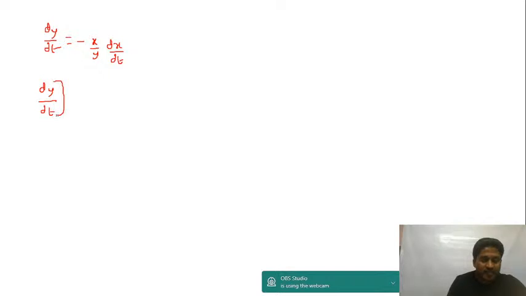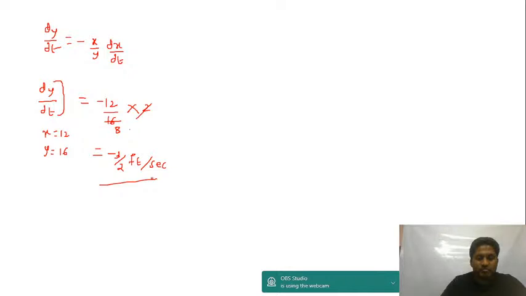Alright, now dy by dt when x is equal to 12. Here we found out that when x is equal to 12, you get y is equal to 16. So if I substitute here, you get this as minus 12 upon 16, into dx by dt. Dx by dt is equal to 2 feet. So this will cancel 8 times. 12 upon 8 is minus 3 by 2. This is feet per second. So this will decrease at the rate of 3 by 2 feet per second.